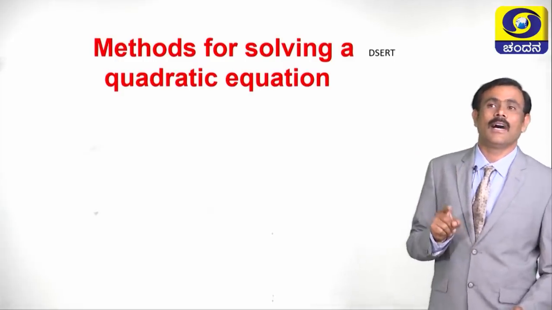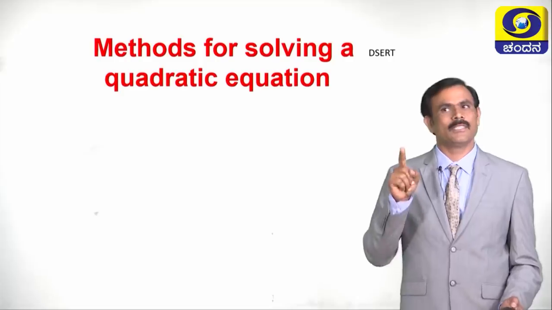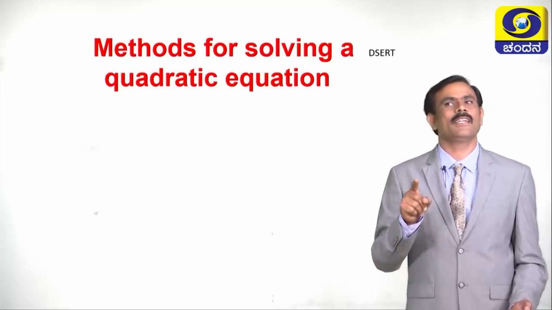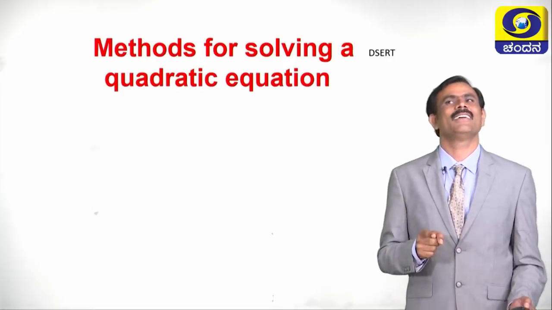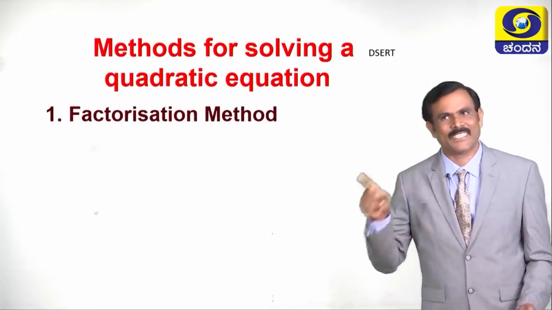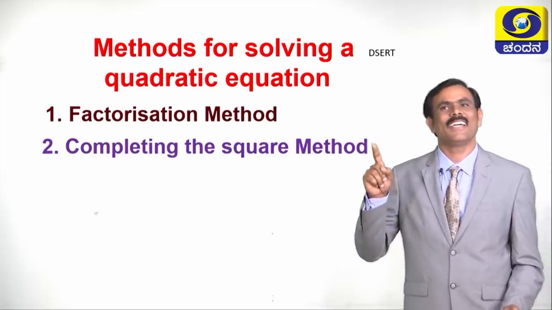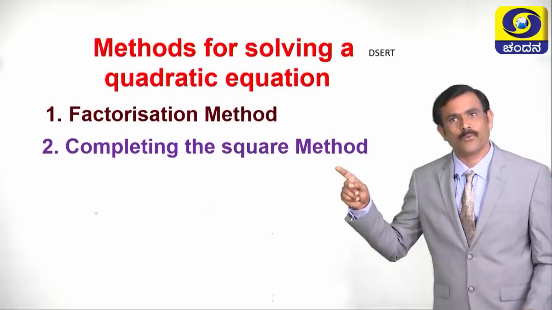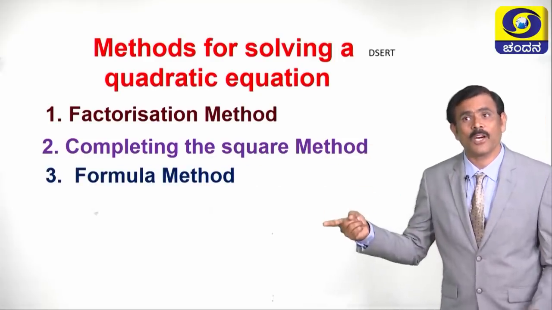Children, already you have learnt the methods for solving a quadratic equation. Children, tell me the methods. Yes, factorization method, then completing the square method, then formula method. Then what is the formula?